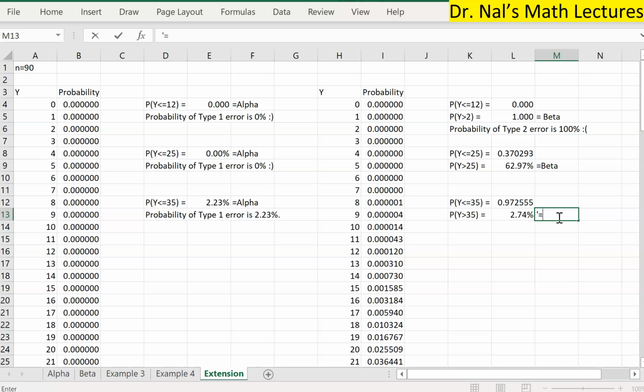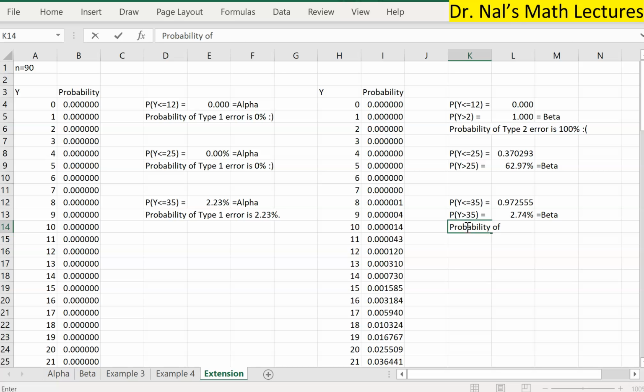We just increased the alpha a little bit, from 0 to 2.23%. But look at the reduction in the type 2 error, significantly down. At a 2% sacrifice on the alpha, we gained a 60% gain on the beta, right?